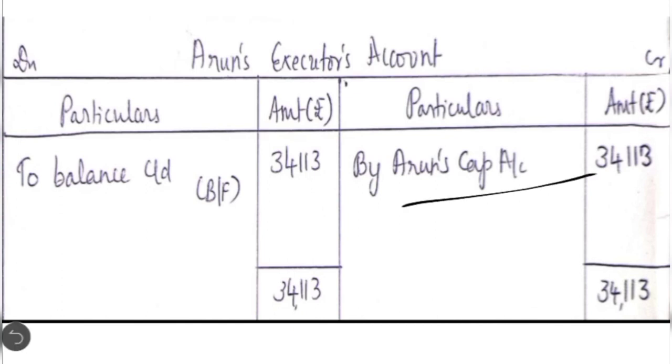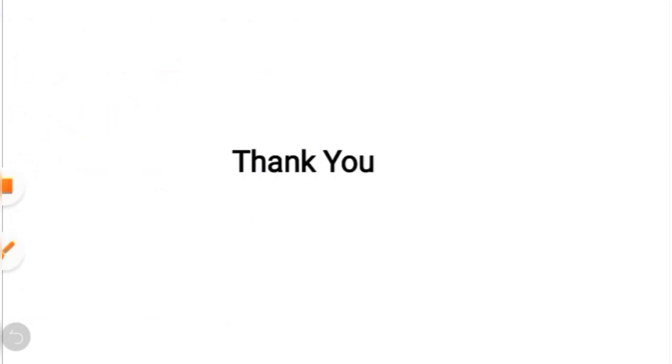Then the third calculation is Arun's share in Anand's policy. Coming to Anand also, his policy has not matured. The sum assured is 5,000. We need to calculate the surrender value. Surrender value, again here also it is half of that, which comes to 2,500. So Arun's share is equal to 2,500 into 3 by 6,